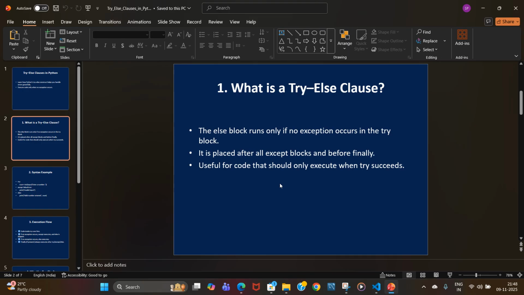In this session, we'll explore how Python's try-else clause structure allows you to handle errors gracefully and execute code only when no exception occurs. This is one of those Python features that adds clarity and precision to exception handling.